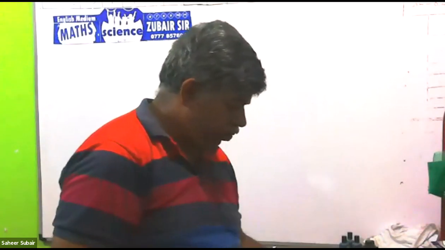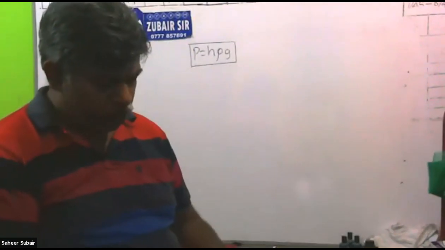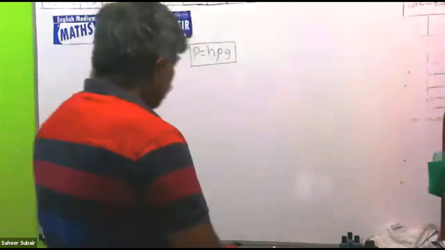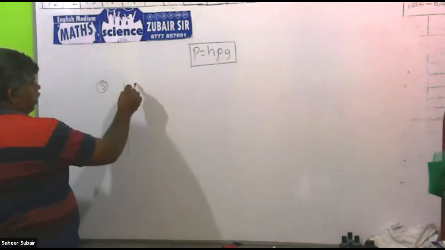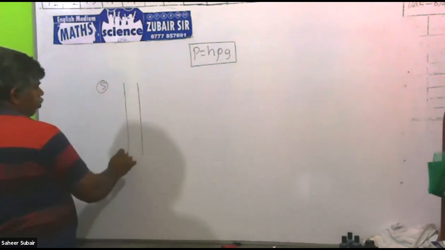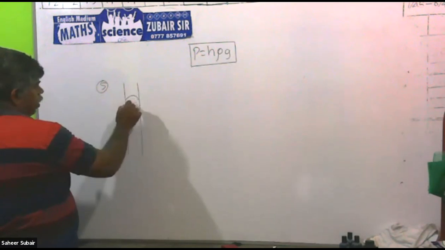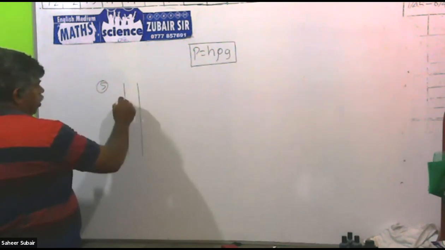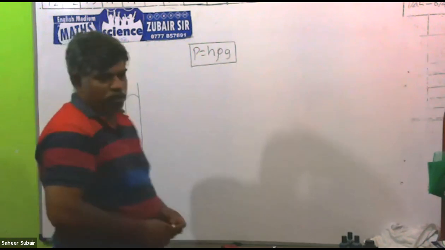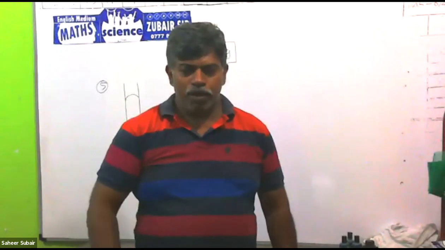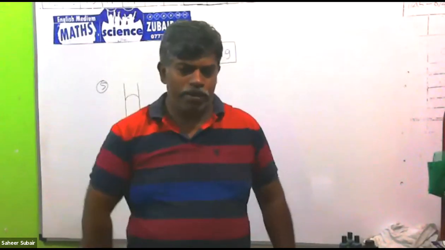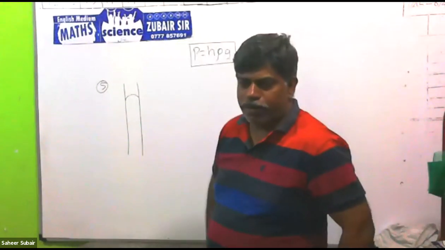Then see the fifth one. A capillary tube contains mercury for 80 centimeter. Find the pressure caused by the mercury thread. The capillary tube is there. Capillary tube means a very tiny tube; to make you understand, I draw it big. Capillary tube means the hole inside the tube is like the size of a hair. The tube is like the size of a pencil, but the hole inside the tube is like the size of a hair. That is only considered as a capillary tube.